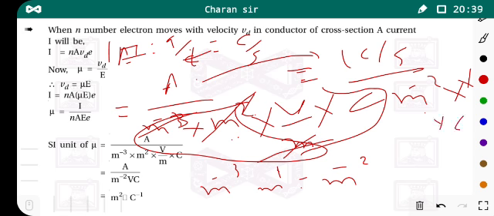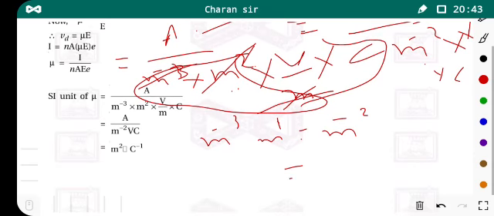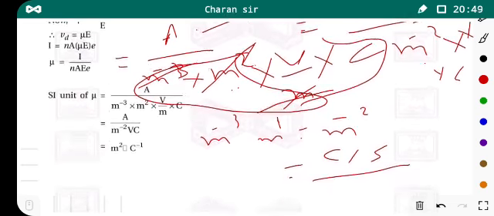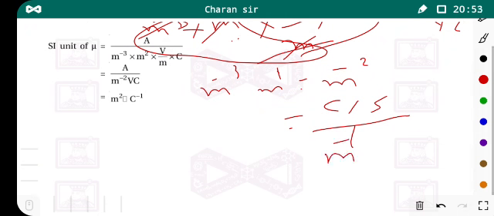Is it okay? So now you get coulomb per second, meter raised to minus 2, into volt into coulomb. So this coulomb cancels, and this is meter raised to minus 2.